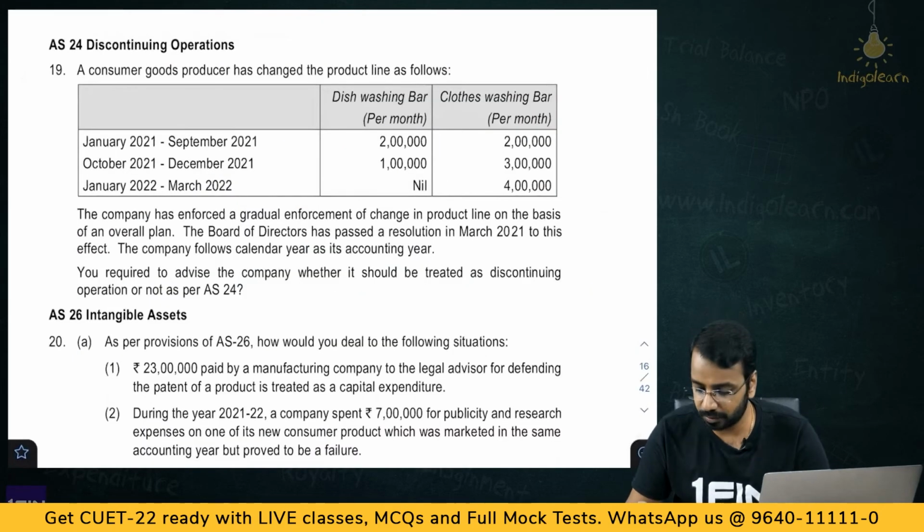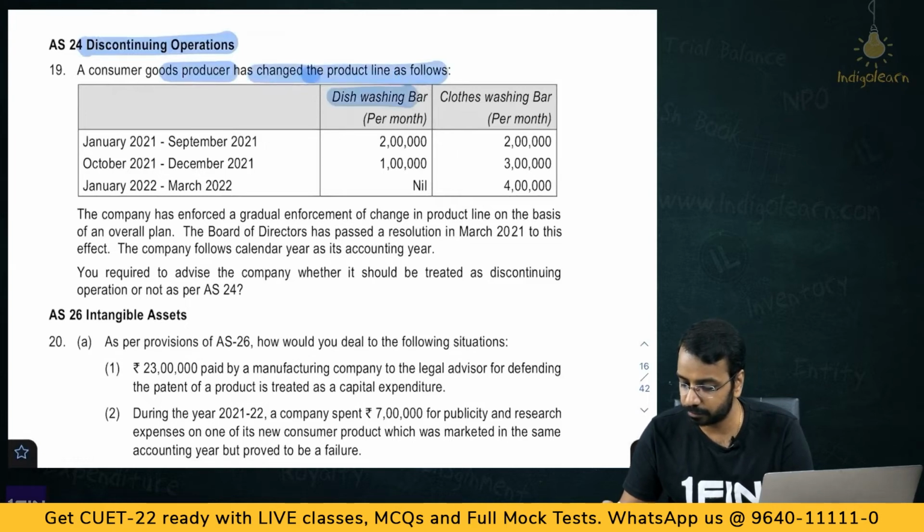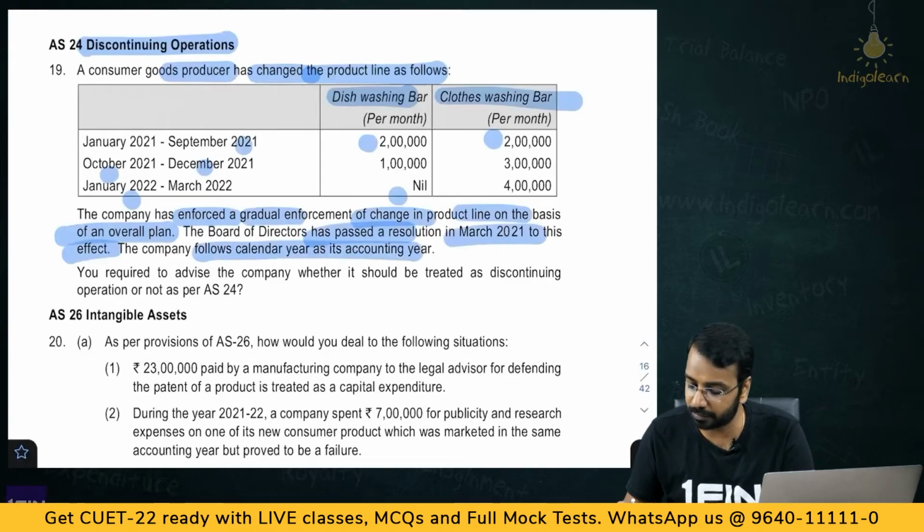The next one is on AS24 discontinuing operations. A consumer goods producer has changed the product line as follows. Dishwashing bar, clothes washing bar: January 21 to September 21, 2 lakhs, 2 lakhs; October to December 1 lakh, 3 lakh; January nil, 4 lakhs. The company has enforced a gradual change in product line on the basis of an overall plan. The board of directors has passed a resolution in March 21 to this effect. The company follows calendar year as its accounting year. You are required to advise the company whether it should be treated as a discontinuing operation or not.